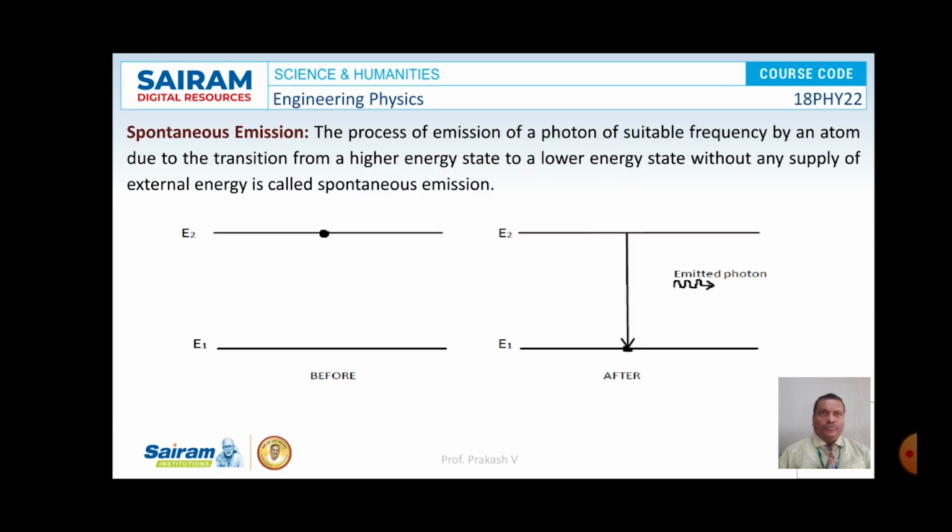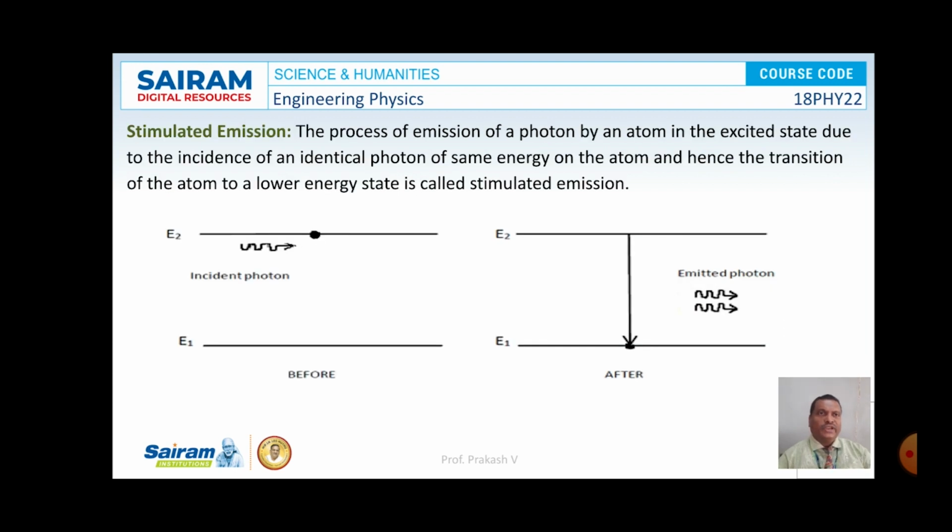The second one is spontaneous emission. Here the atom which is already at the excited state, that is E2 level, voluntarily comes down to ground state by emitting a photon. That's what you can see in picture number 2. The atom which is at excited state comes down to ground state by emitting a photon. This phenomenon is known as spontaneous emission. Here the atom voluntarily comes down to ground state by emitting a photon of energy difference E2 minus E1.